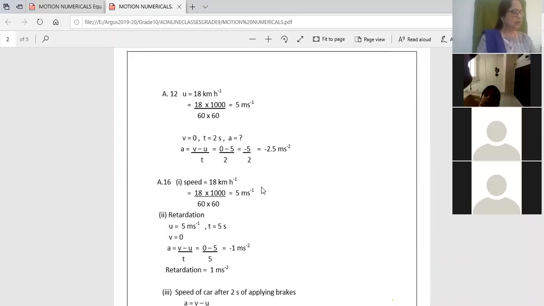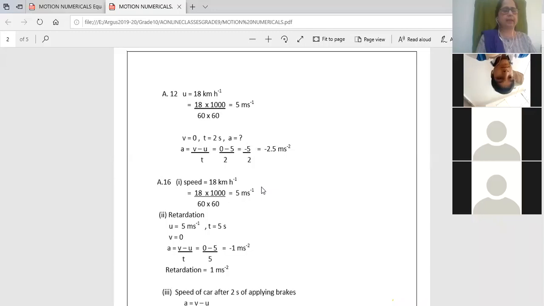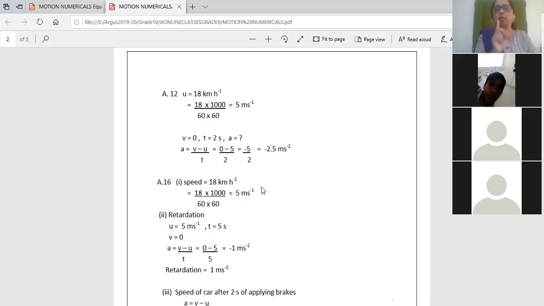Now, quickly we'll complete this. Answer 12. Now, see question 12. There is a toy car which is moving with a velocity of 18 kilometers per hour and comes to a stop in 2 seconds. Now, can you see, children? Time is given in seconds, and the velocity of the car is given in kilometer per hour. So there is a discrepancy here. So I have to convert kilometer per hour to meter per second.